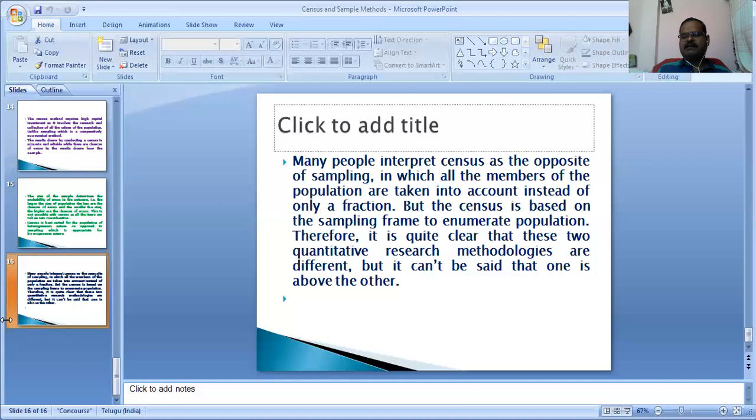Both methods are separate ways, and each has its benefits and limitations. But in economic analysis, government organizations like the Census of India, the Reserve Bank of India, the Central Statistical Organization and NSSO collect information through the census method.